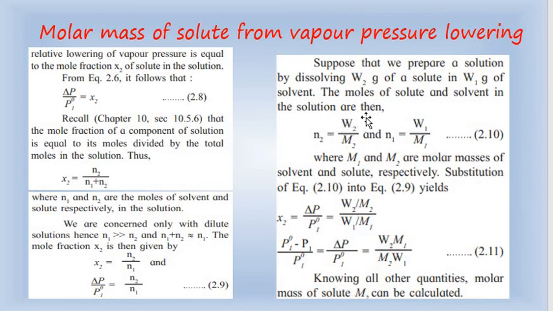W2 and M2 are the mass and molar mass of the solute. On substituting these N2 and N1 values in equation 2.9, we get the expression: P1 naught minus P1 upon P1 naught, which is also delta P upon P1 naught, equals W2 M1 upon M2 W1. This is how we calculate the molar mass of solute from vapor pressure lowering.